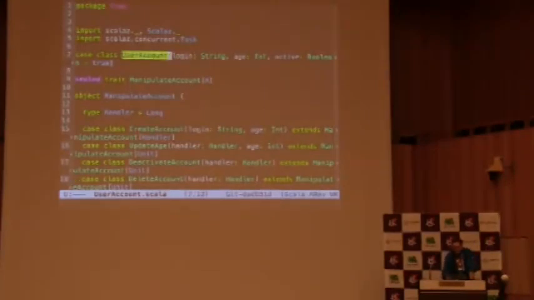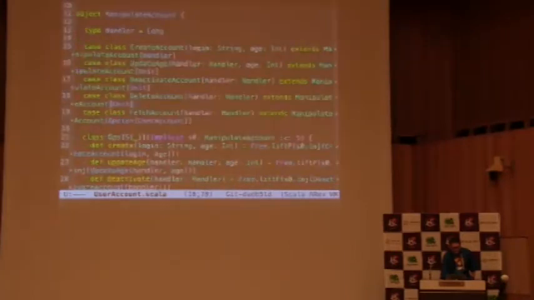So one of the programs you might write is to create account for a given login and age. It will give you a handler, and then you might call, let's say, fetch account, which will give you an option of user account, which was just created for you. And we have those utility methods one more time. So we have one more time the ability to lift those elements of that language ManipulateAccount to a program, to free. And the last thing we need is the interpreter.